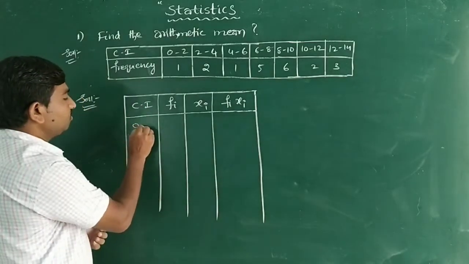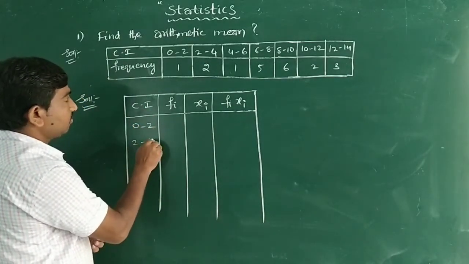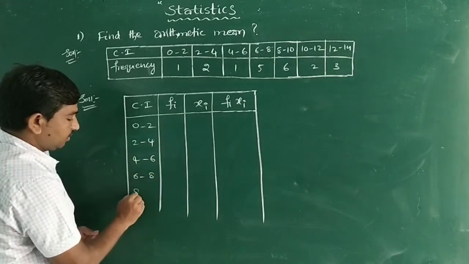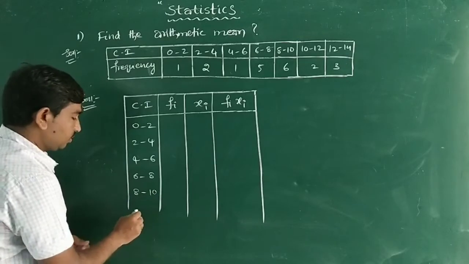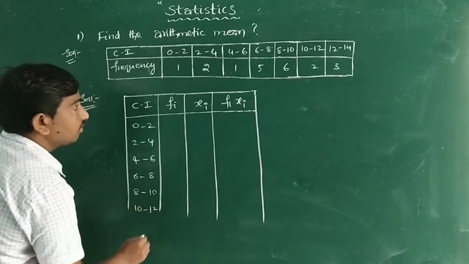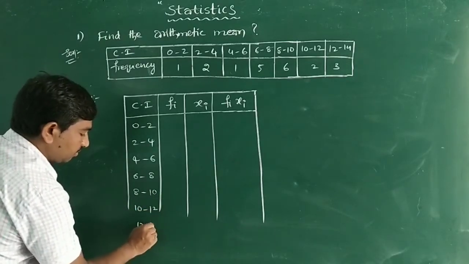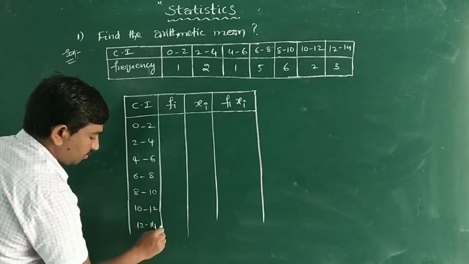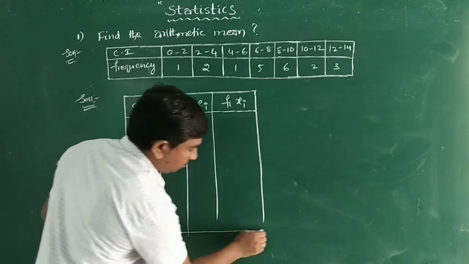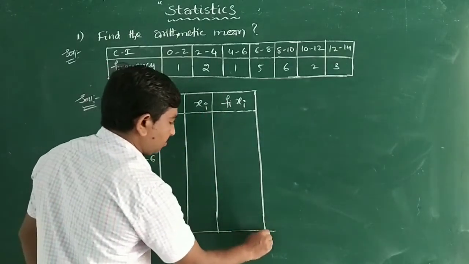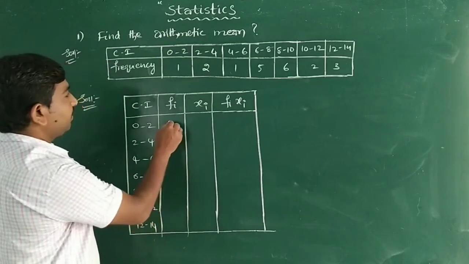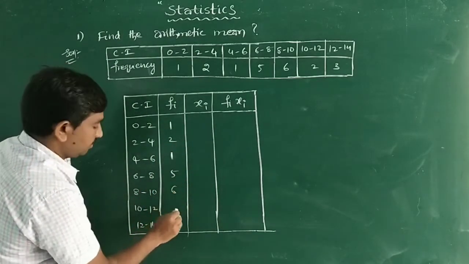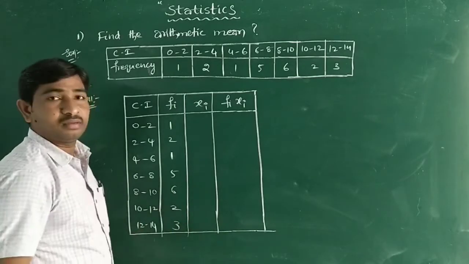So this is the class interval: 0 to 2, 2 to 4, 4 to 6, 6 to 8, 8 to 10, 10 to 12, and 12 to 14. Now the frequencies are 1, 2, 1, 5, 6, 2, 3.